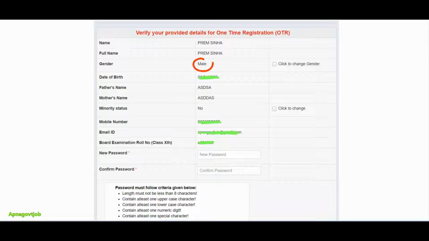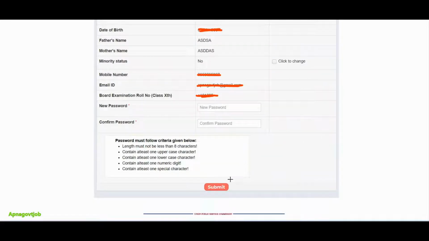Here you can change your gender, so carefully verify your gender. You can also change your minority status. Just click here and you can change the button. Now the most important thing, you need to create your password. Just enter your password here. The guidelines for the password are given by UPSC, so read them and create your password as per the guidelines only. Again confirm that password and click on the submit button.